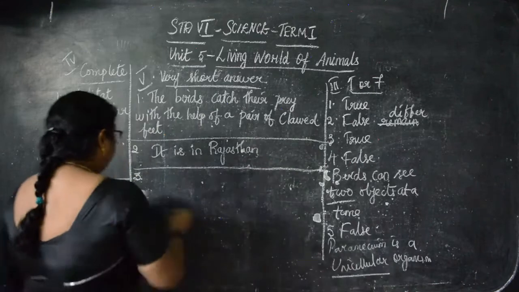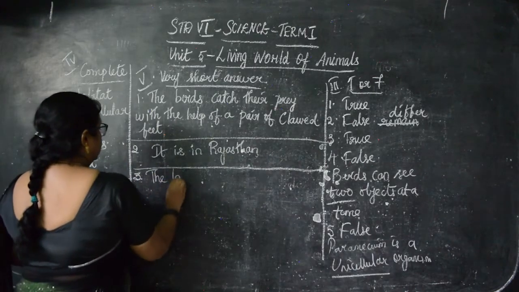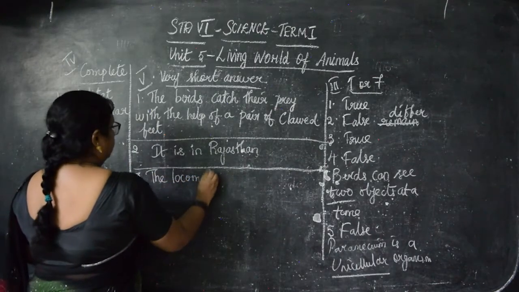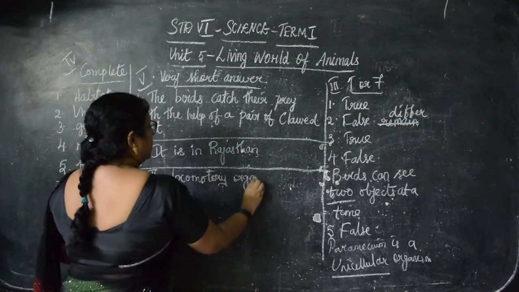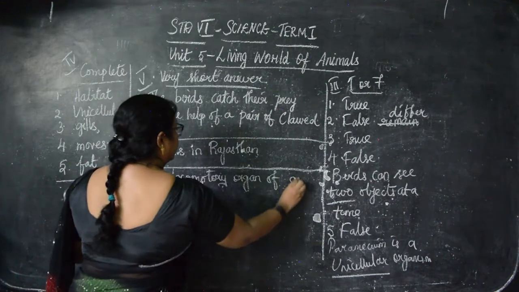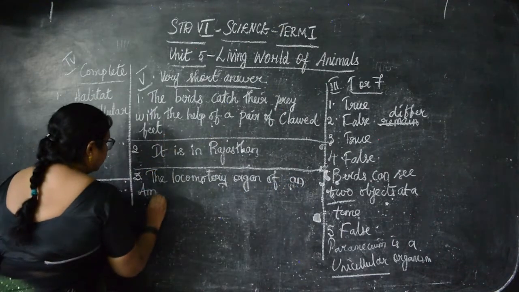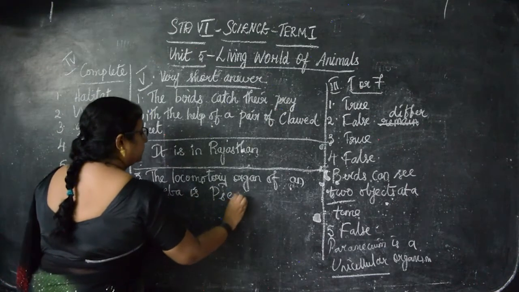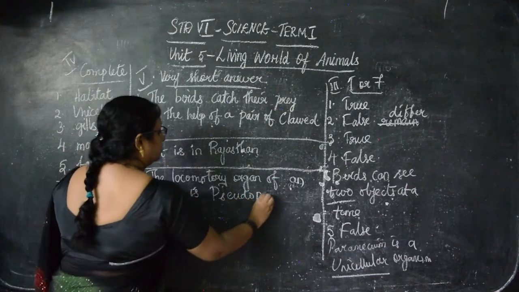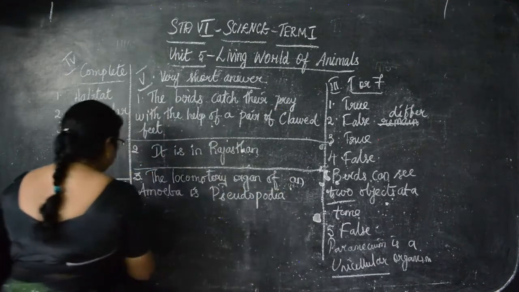The locomotory organ of an amoeba is pseudopodia. Okay, children, got it?